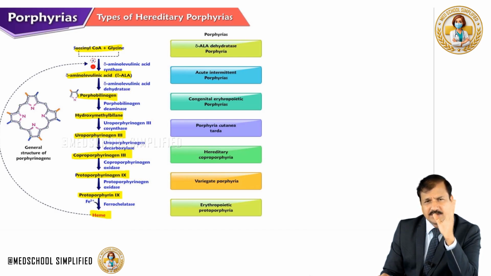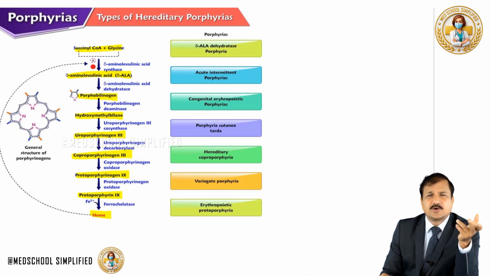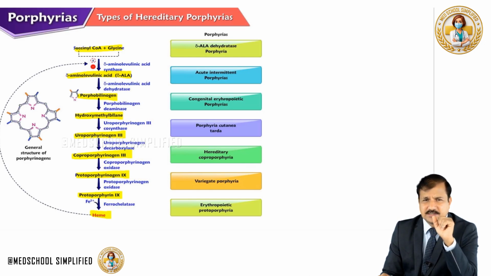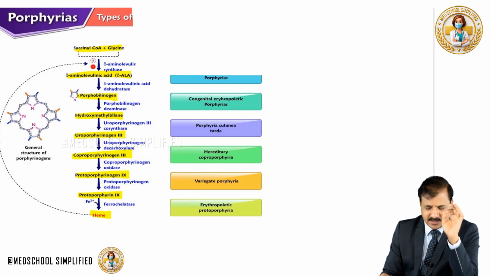So it is not placed under the porphyria category because succinyl CoA and glycine are all in their individual form. So nothing happens. You don't generally see porphyria, but you will see a decrease in hemoglobin synthesis because heme is not formed, so that leads to anemia signs and symptoms. So not necessarily porphyria signs. So it's not porphyria there. Let's look at what causes porphyria.